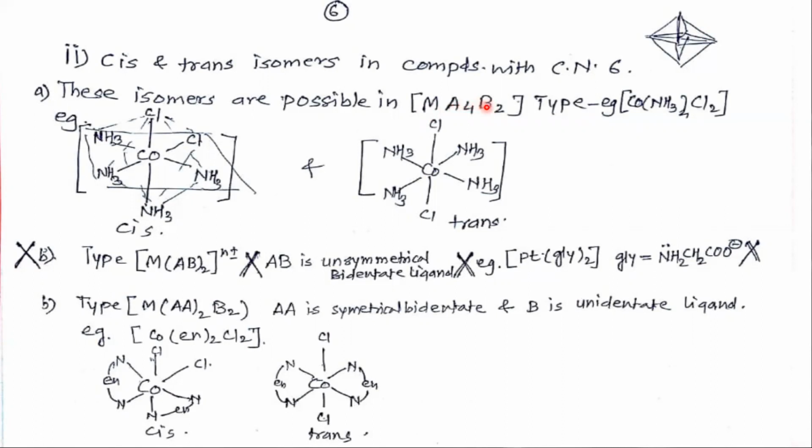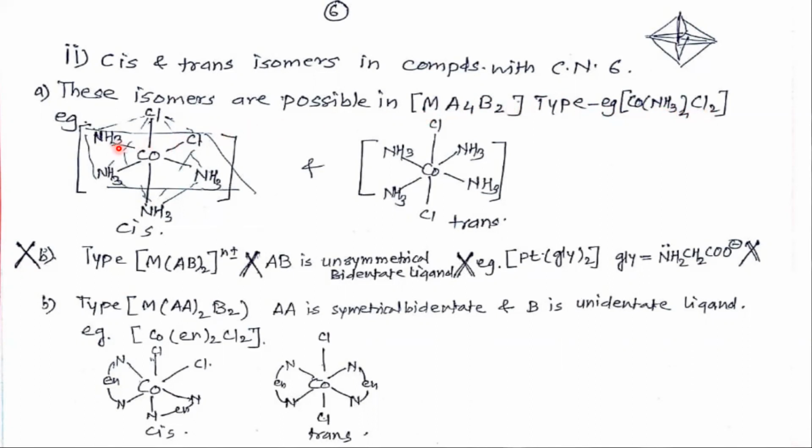A and B are the ligands, a heteroleptic complex, because A and B are different types of ligand. A type ligand 4 times and B type ligand 2 times. So 4 plus 2, 6. Coordination number is 6. So the example of this type is Co(NH3)4Cl2.